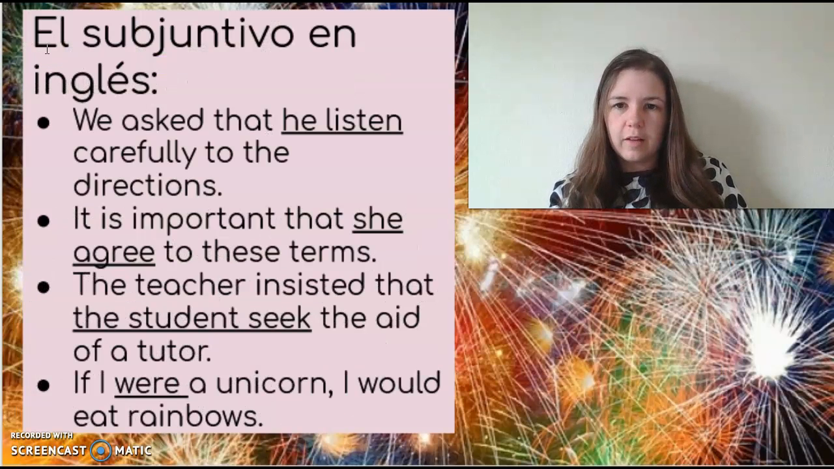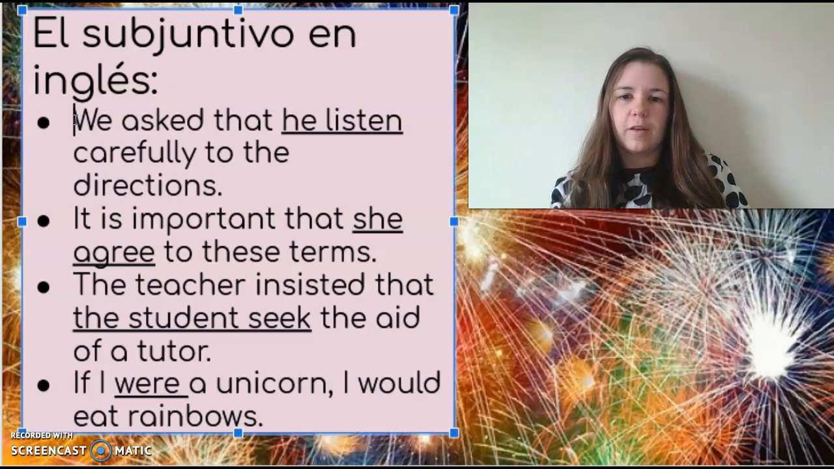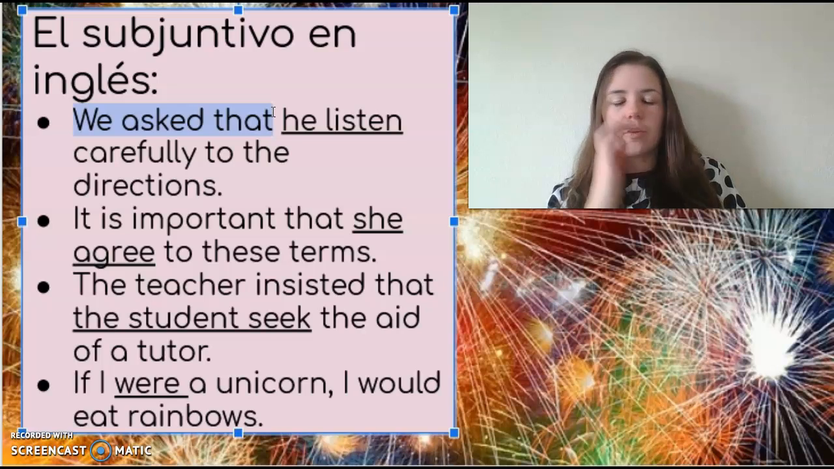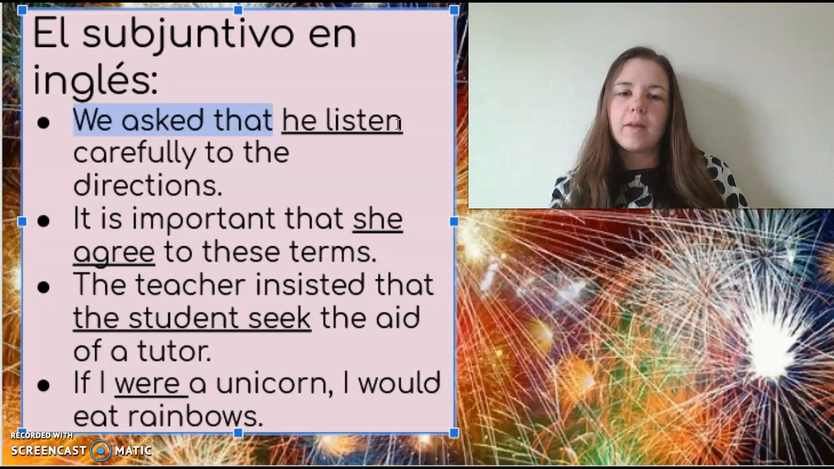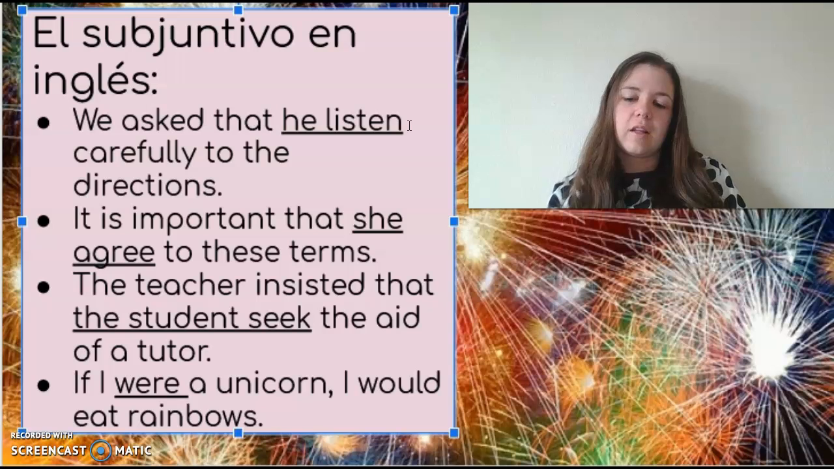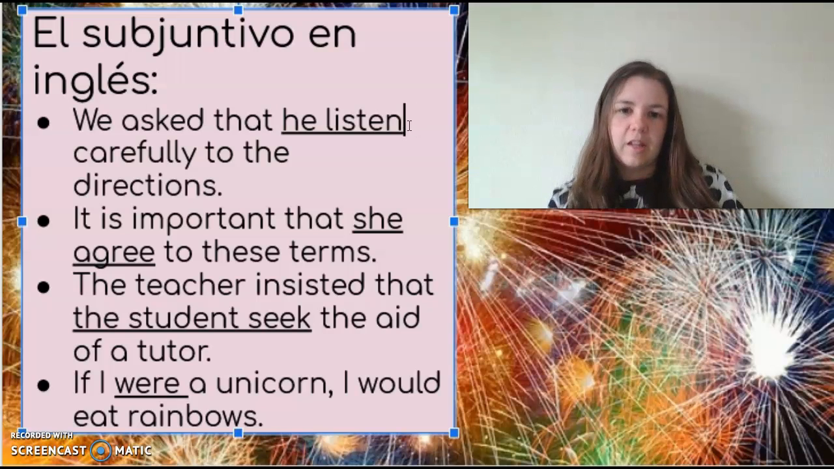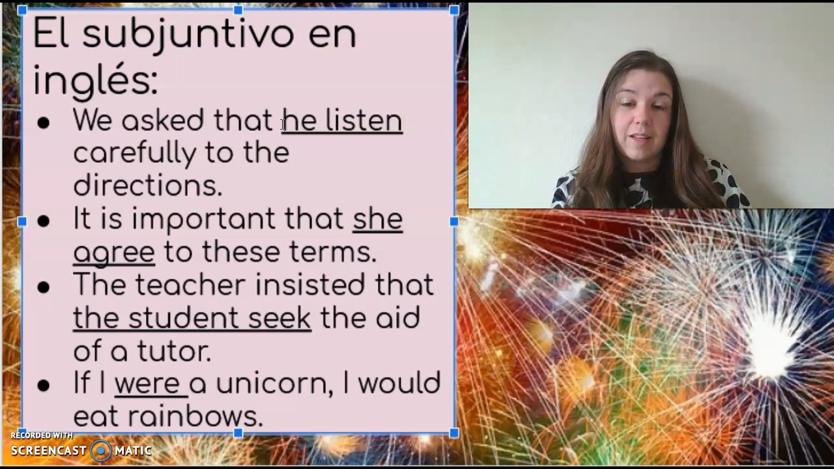We do use this tense in English, but it's hard to notice. So for instance, if I said, we asked that he listened carefully to the directions. This first part, we asked that, that's like giving an opinion or directions about something. Normally in English we say he listens with an S here, but since it's in the subjunctive tense in English, we say that he listened carefully to the directions. Or I could say, it is important that she agreed to these terms.